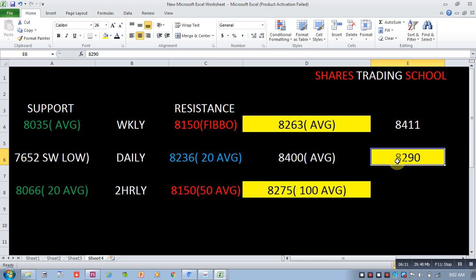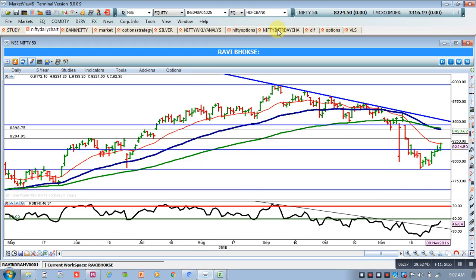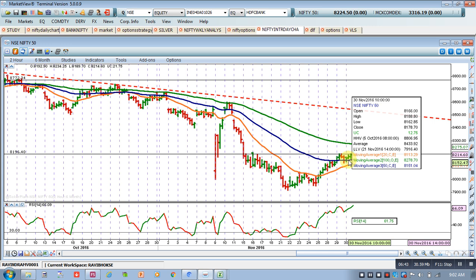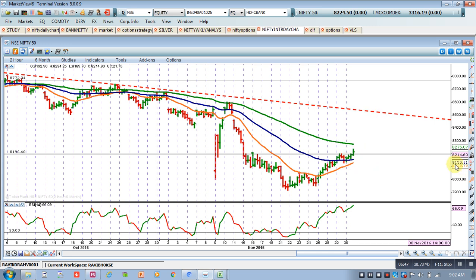Just trail your stop loss with your 2 hourly chart 20 EMA or 50 EMA. At present, I'll say that we should take the 50 EMA as our stop loss. So at this moment 8,155 should be our stop loss, and continue with your long. And if this level is broken to the south, then you get out of the trade.